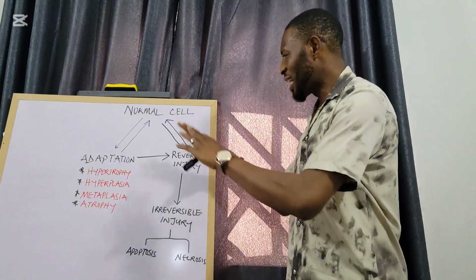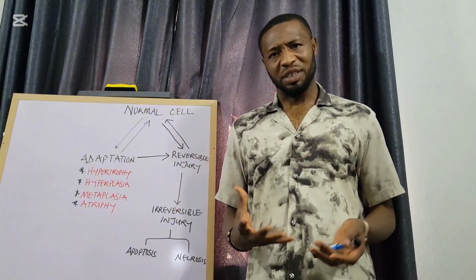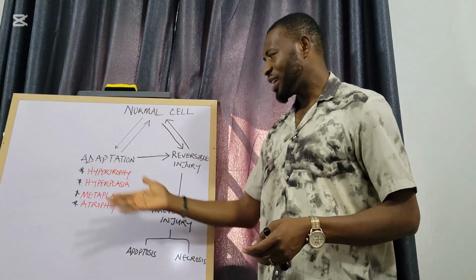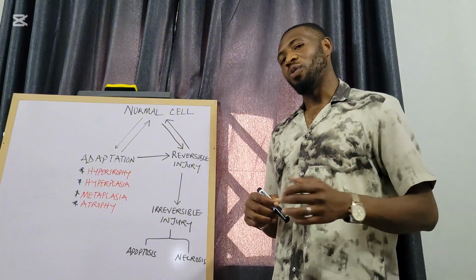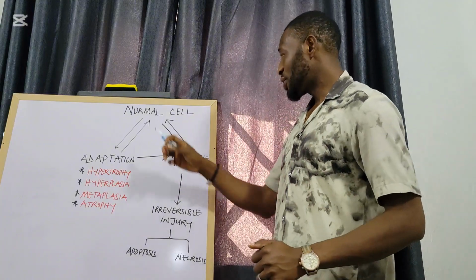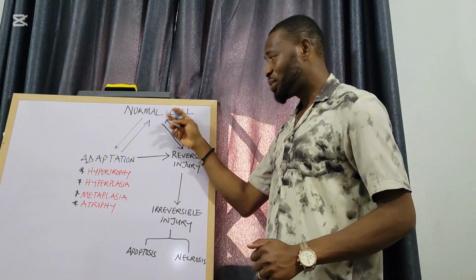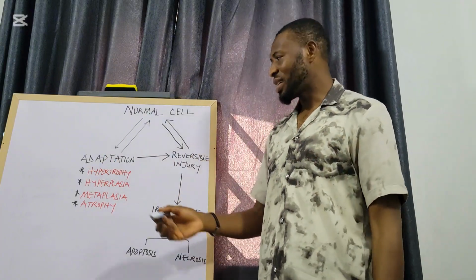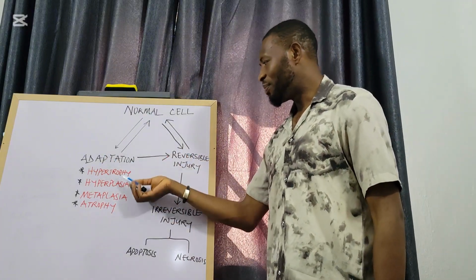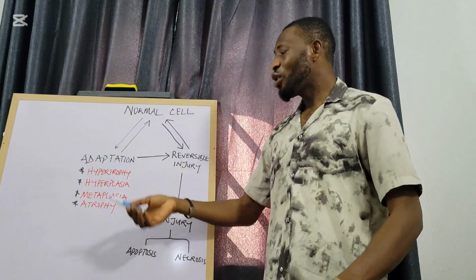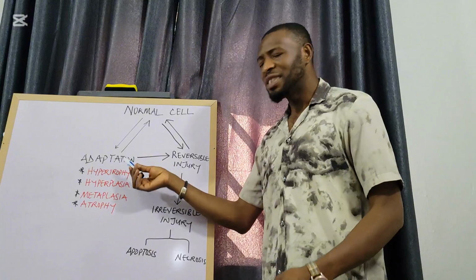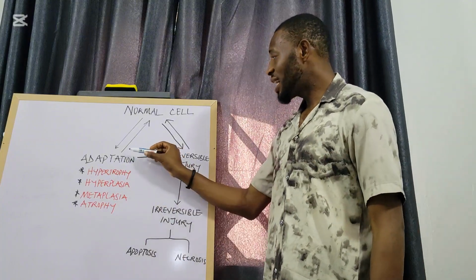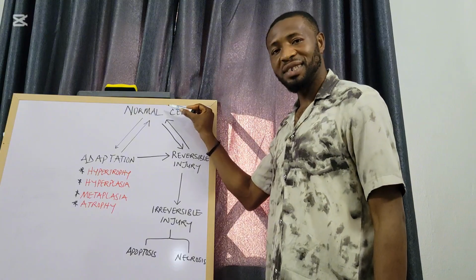And this is just an overview of what we have talked about, a graphical representation of what we have just said. So a normal cell, when it is exposed to a stimulus, will first attempt to adapt, and this adaptation can be hypertrophy, hyperplasia, metaplasia, or atrophy. And if the stimulus is removed, the cell will go back to its normal state.